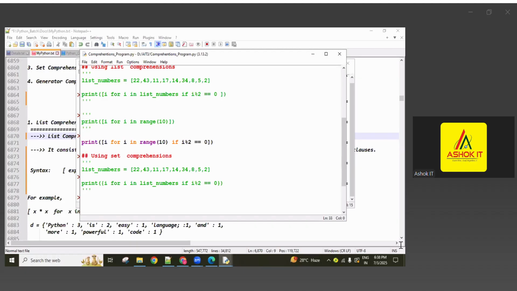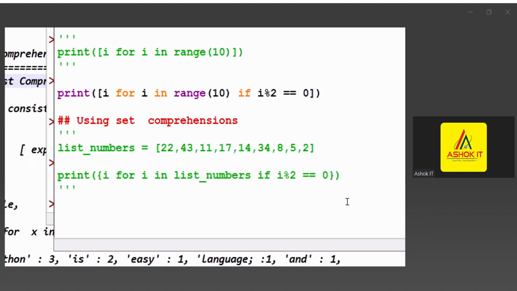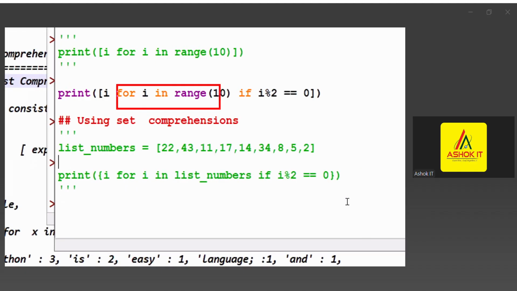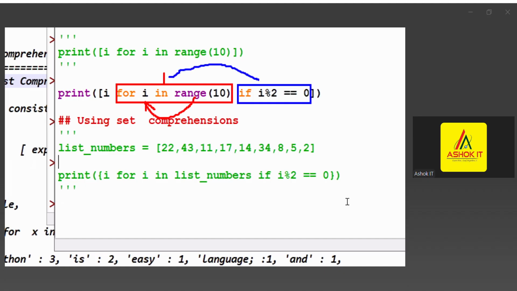So here you can see the execution statements, guys. First this one, this is step 1. From the range of values, each value is getting into i. Now this is the step 1 related answer. Next, step 2 is this one, guys. Each i value is sent to this condition.